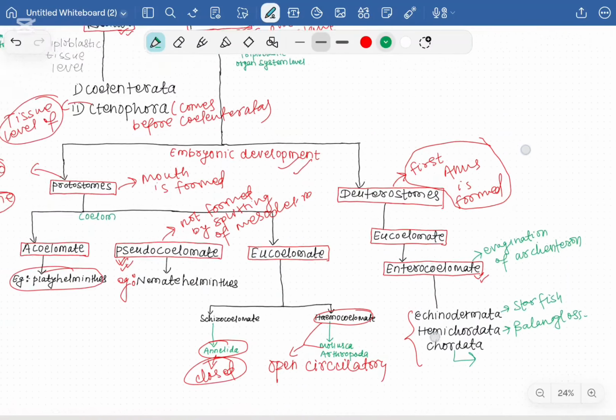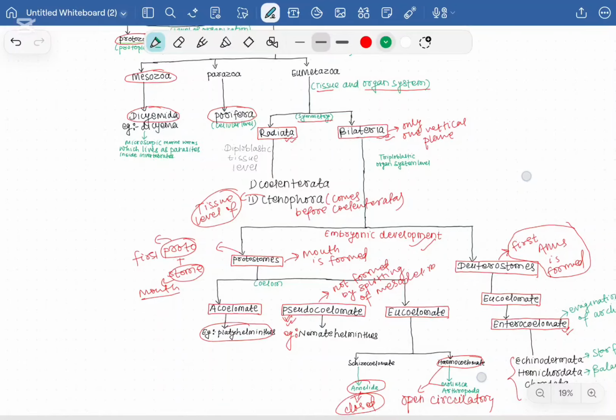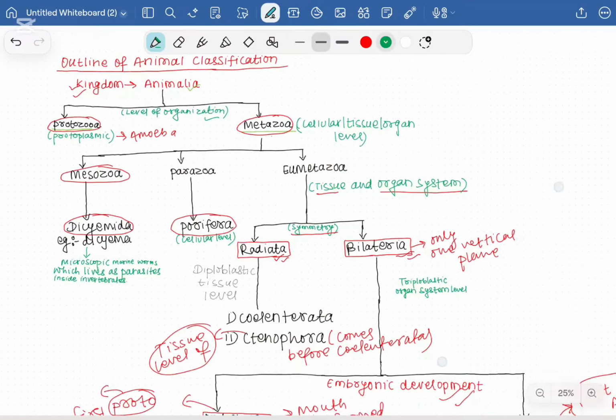So this is basically the outline classification of the animals. This is all for today.